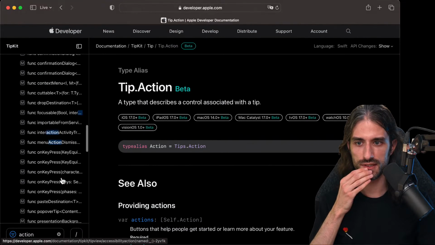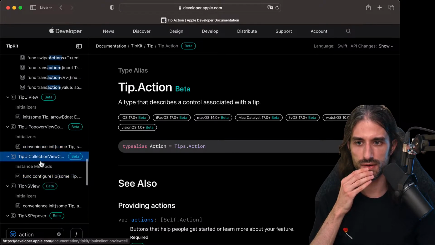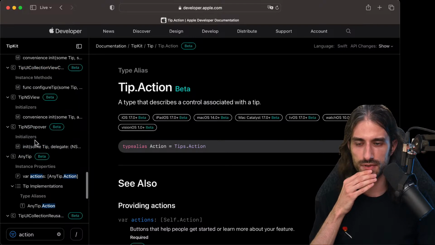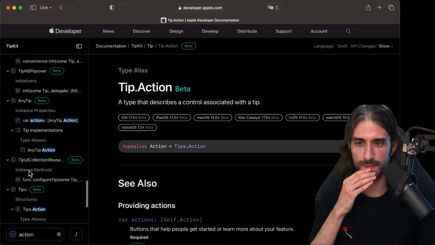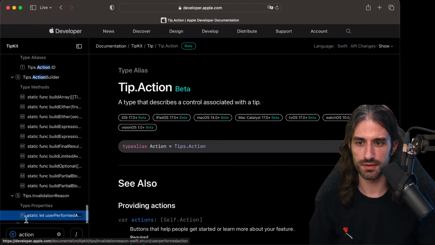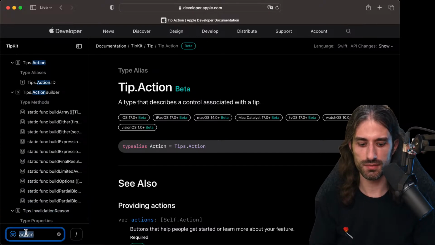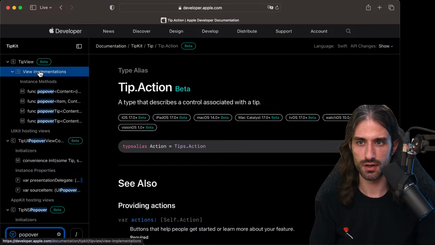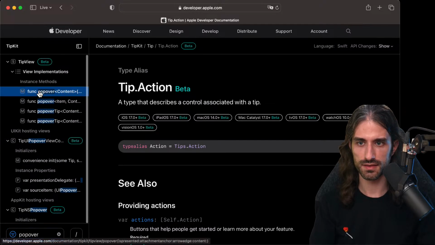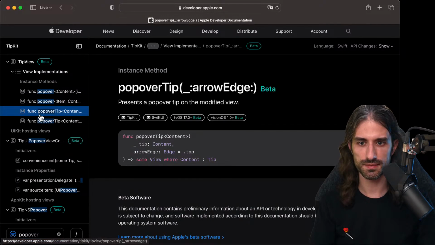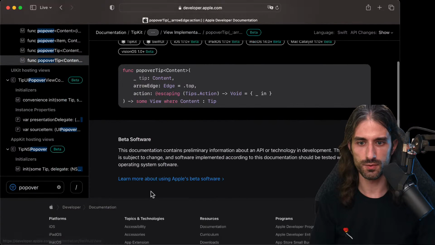What I would love to see is maybe on popover tip. You know what? Let me search for popover. Where is it? I think it was popover tip, like that. Yes, this one.